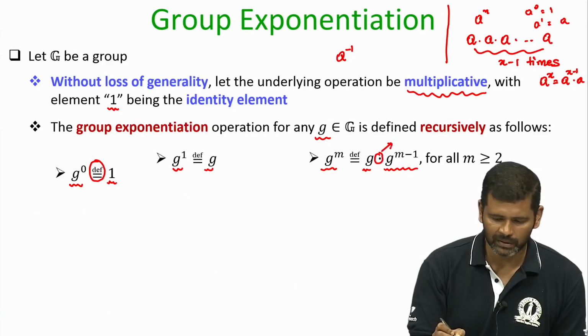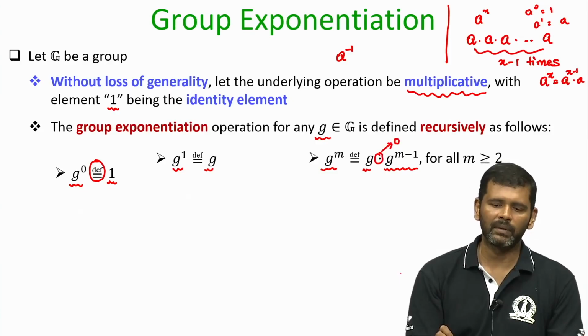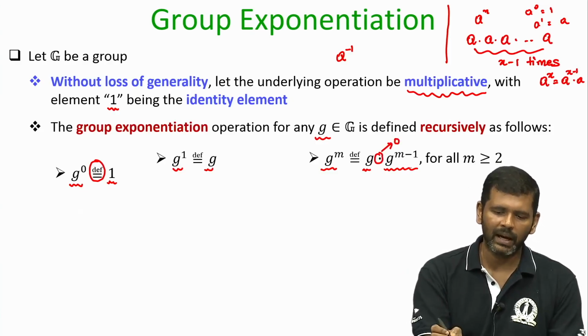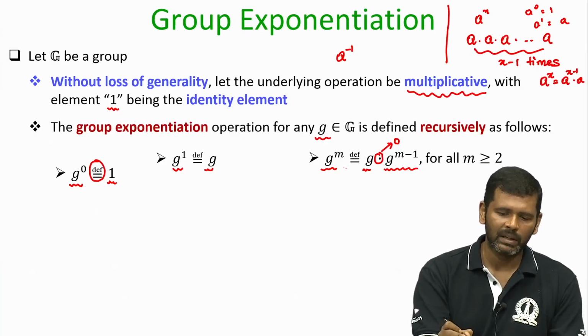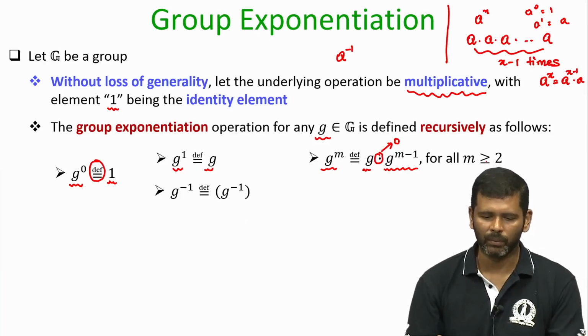So this multiplication actually stands for the abstract group operation O. Whatever result I obtain by performing the group operation on the element g and the element g power m minus 1, that will be defined as g power m for every m greater than or equal to 2.